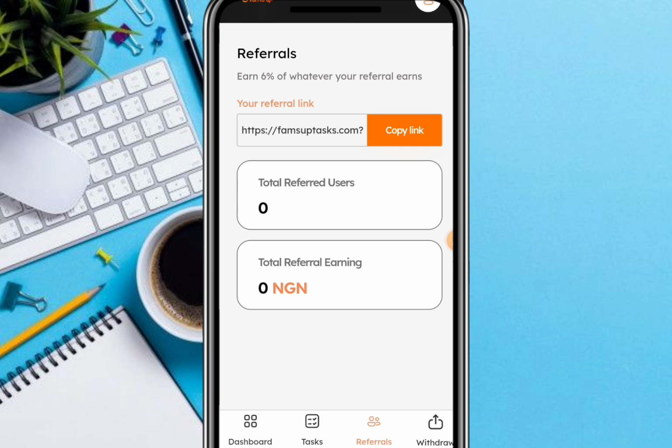You don't need to subscribe on this particular platform before you can start earning. You don't need to pay anything, no investment before you can start earning.